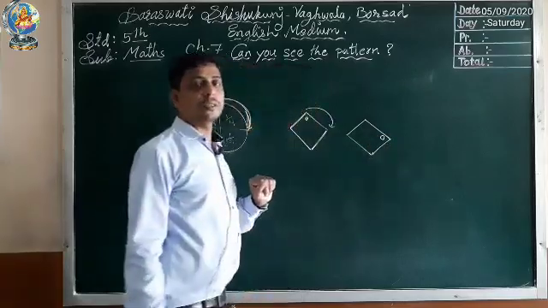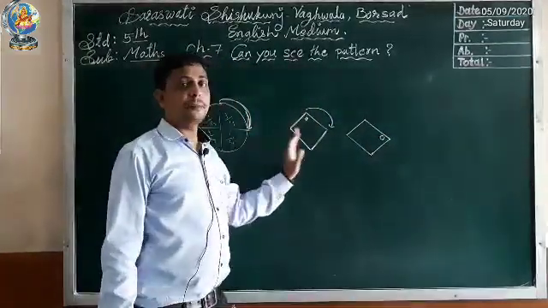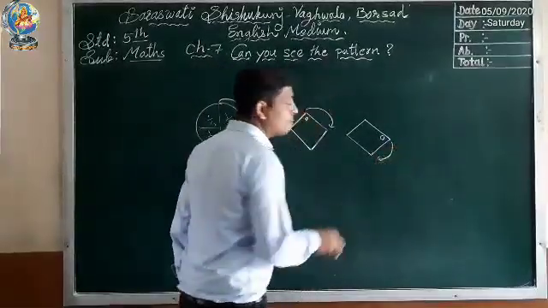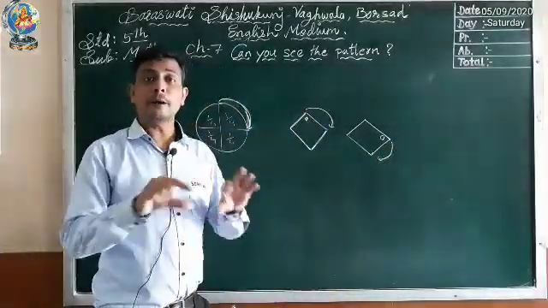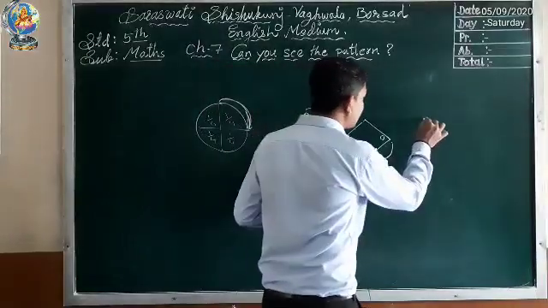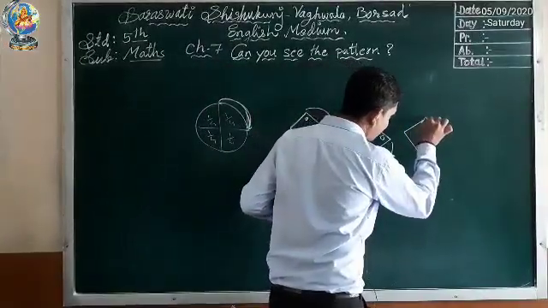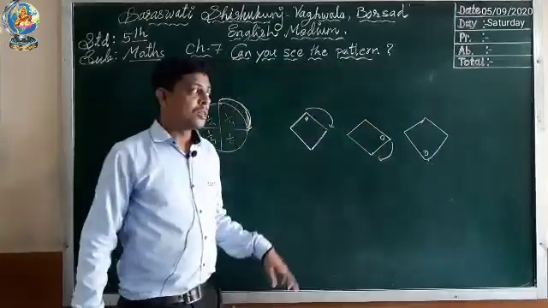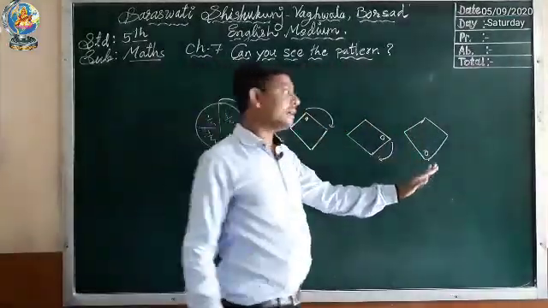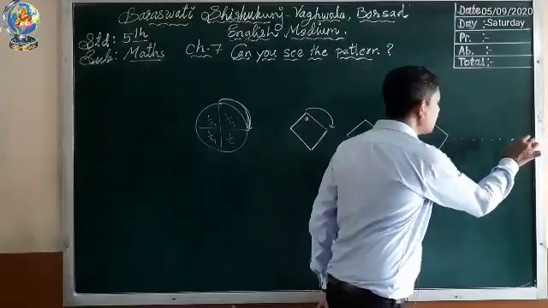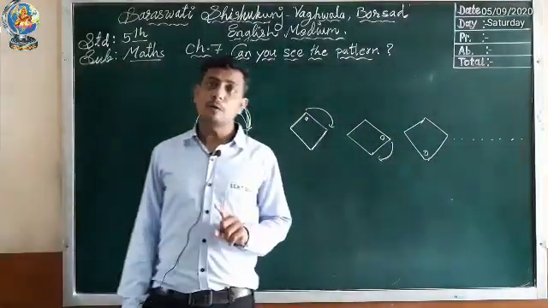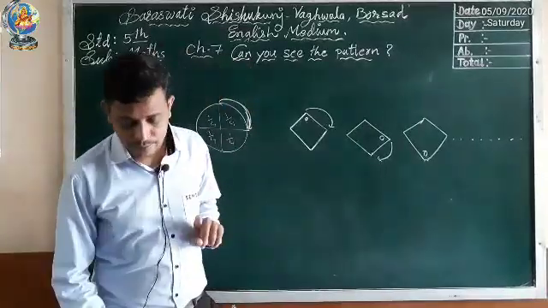This is 1/4 turn and we get the pattern. Now we will repeatedly do 1/4 turn, so we will get a pattern. In the next figure, the circle will come here. By this way, if we continue this 1/4 turn, we will get a pattern. So I hope you have understood rule number 1.